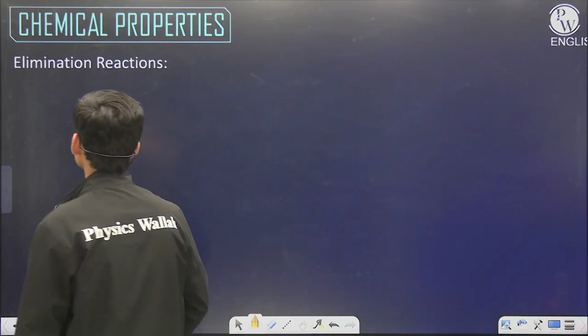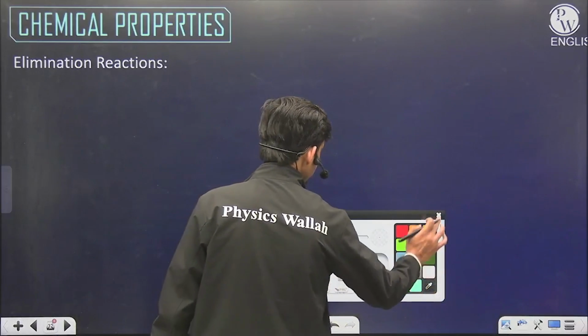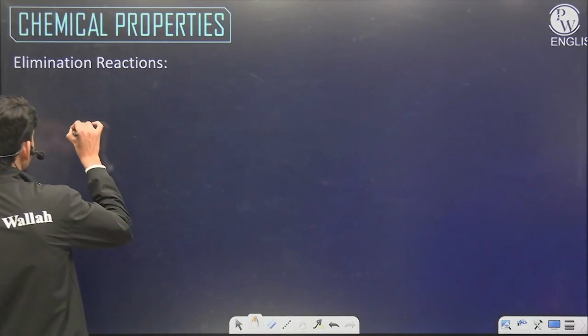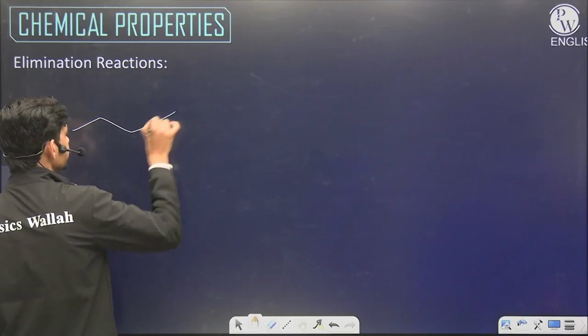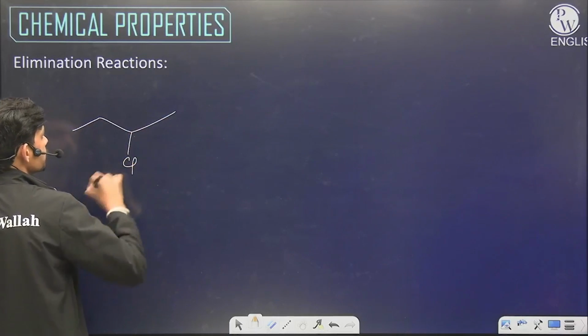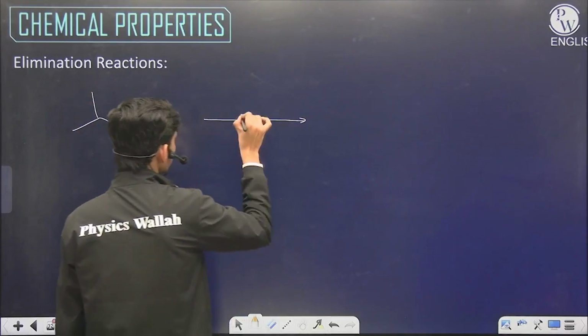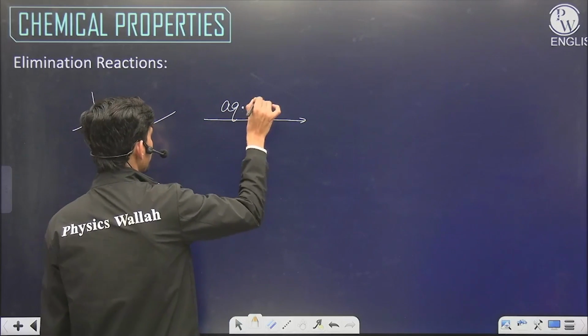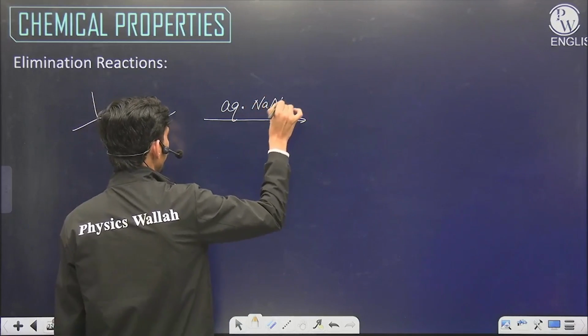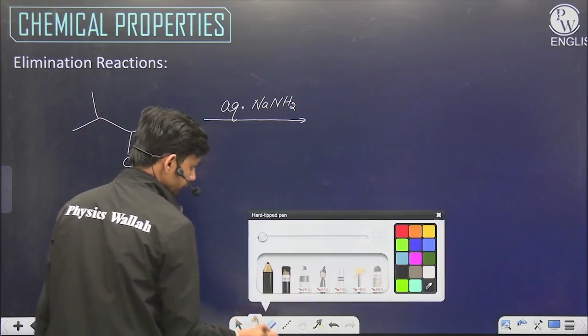So if we have an alkyl halide like this, and we use sodamide.